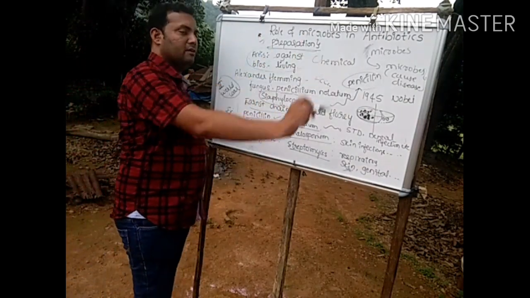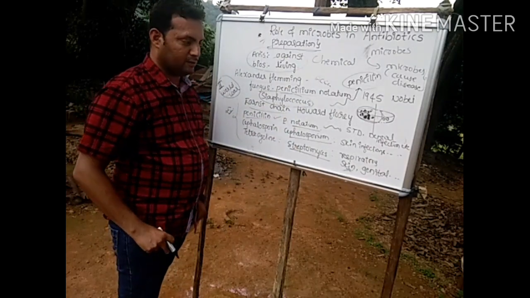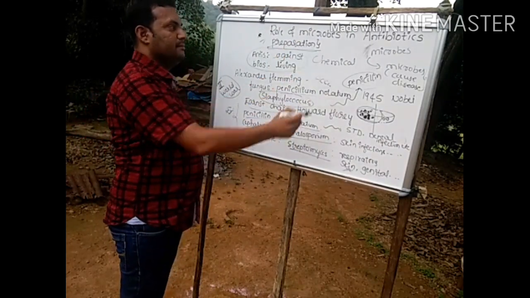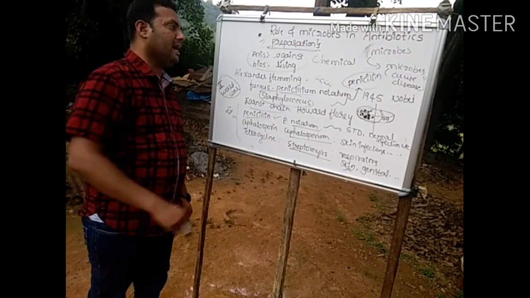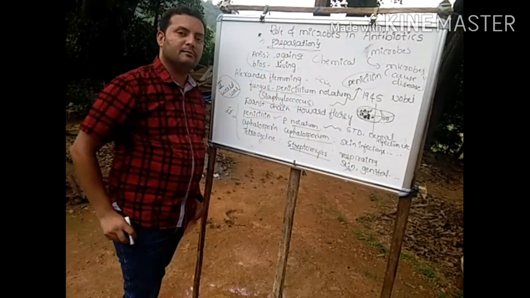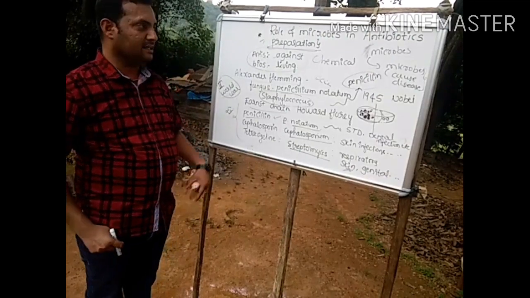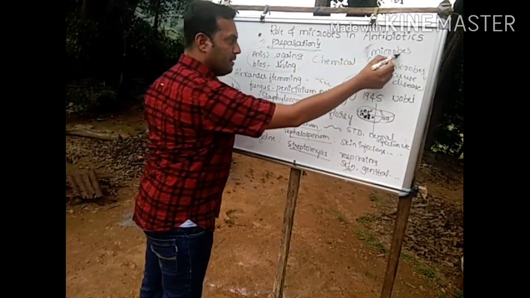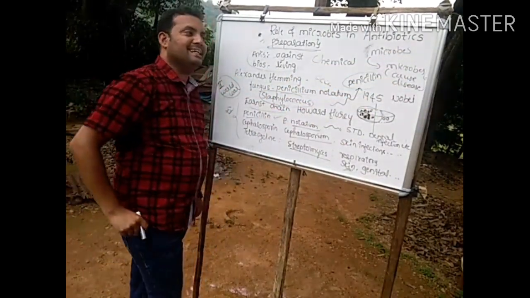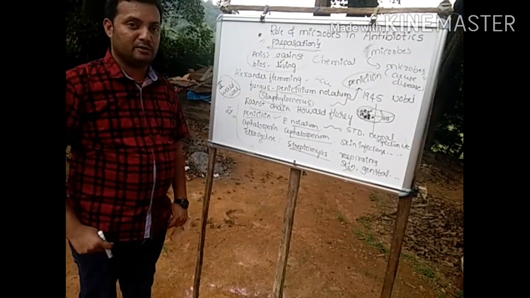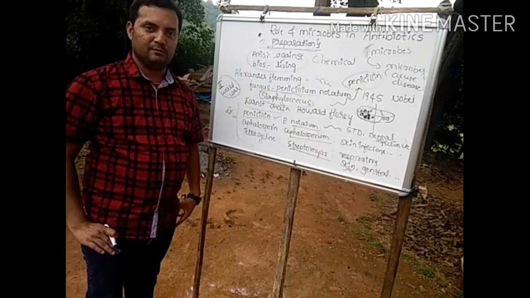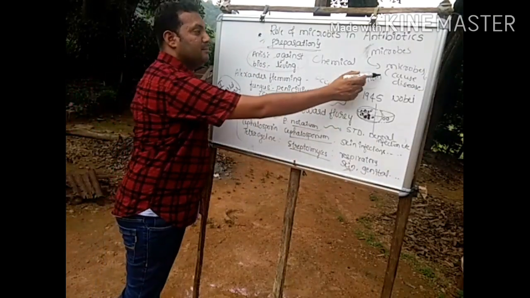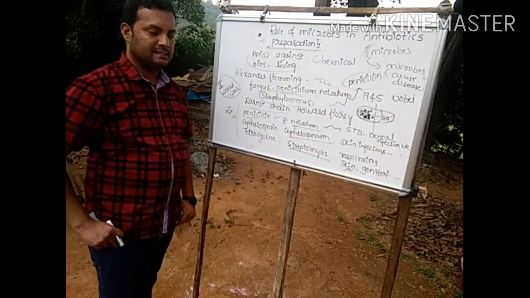Okay, after completing the role of microbes in alcoholic beverages, the next topic is the role of microbes in antibiotic preparation. What are antibiotics? These are chemical substances generally produced from a microorganism and used against disease-causing microbes. They are produced by microbes and used against microbes only, but those which cause diseases.